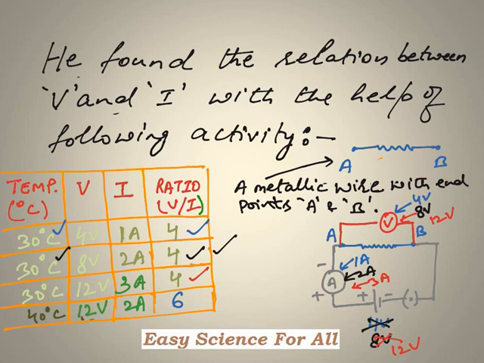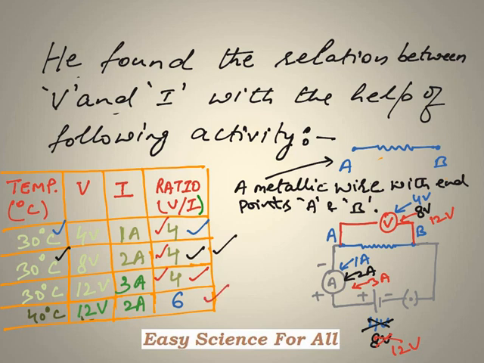So in all these cases, you can see that if the temperature of the wire was kept constant, and the wire was of the same thickness and length in each case and of the same material in each case, then the ratio that we are getting over here is the same.